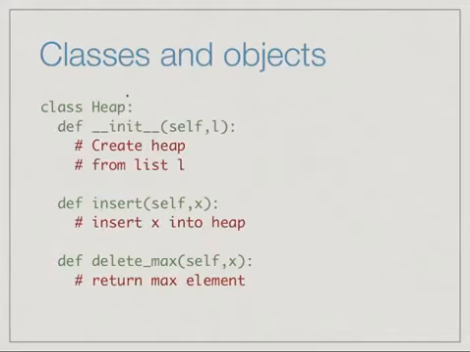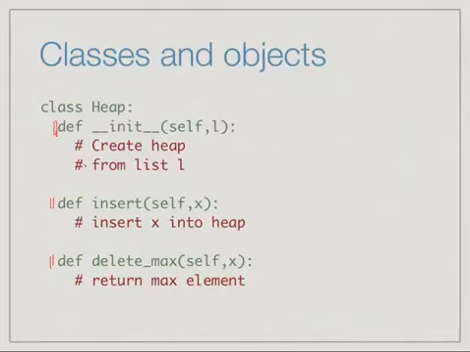So let's look at a kind of example. This won't be a detailed example, it will just give you a flavor of what we're talking about. So here is a skeleton of a definition of a class heap. So now, instead of using the built-in list, we want to define our own data type heap. So there are some function definitions. These def statements correspond to definitions of the functions. And what we will see is that inside these definitions, we will have values which are stored in each copy of the heap.